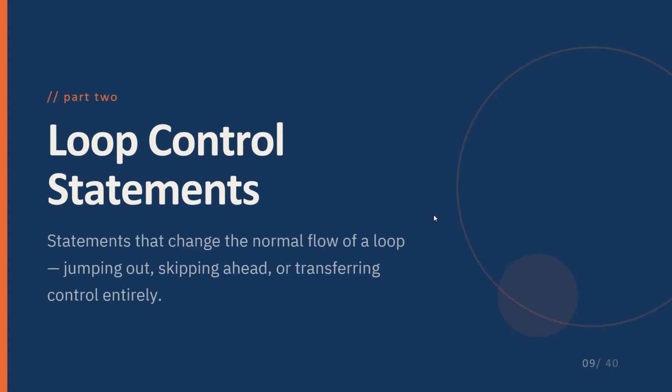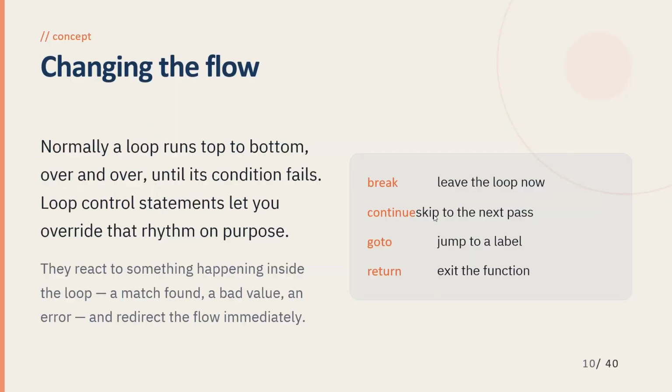Next, moving on to the loop control statements. Here we can modify the normal execution of loops. C++ provides break, continue, goto, and return to control the program flow. Changing the flow: normally, loops execute from beginning to end until the condition becomes false. Loop control statements allow us to exit early, skip an iteration, jump to another statement, or leave the entire function.